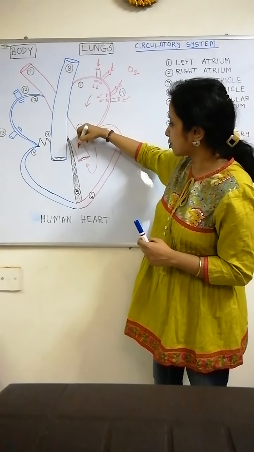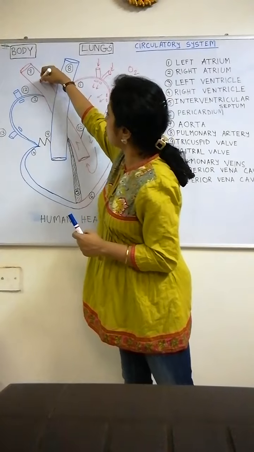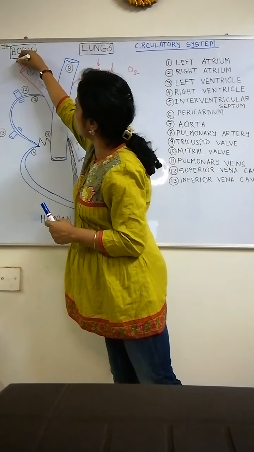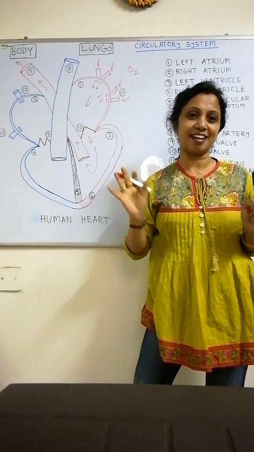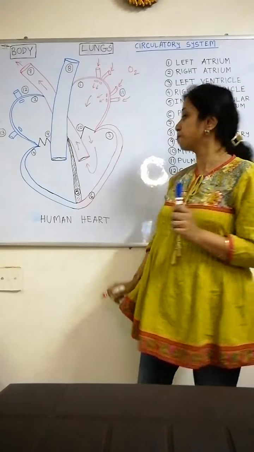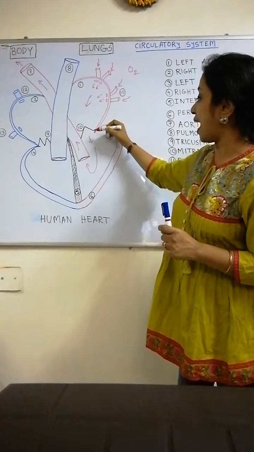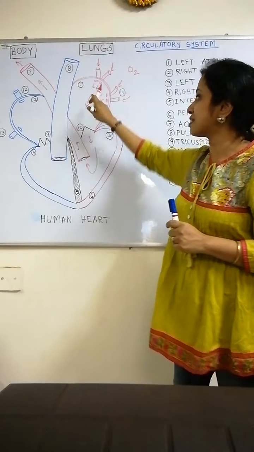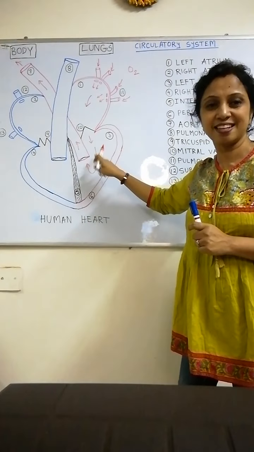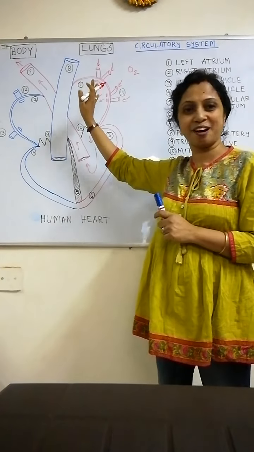Through this aorta it will go away to the body, and the whole body will get that oxygenated good blood. As this valve opens to only one side, the blood which is coming to the ventricle can never go back to the atrium again.